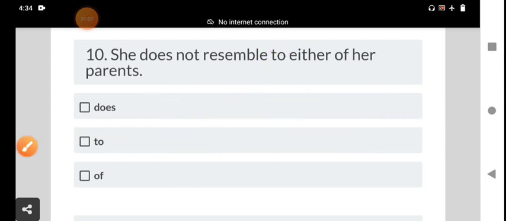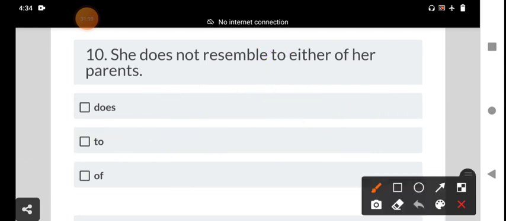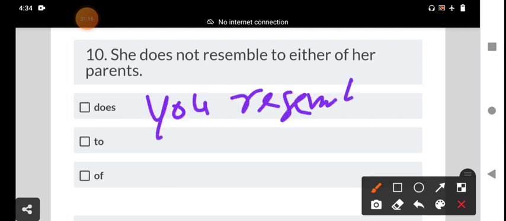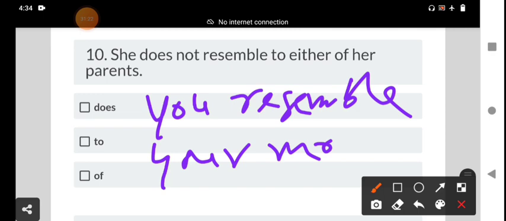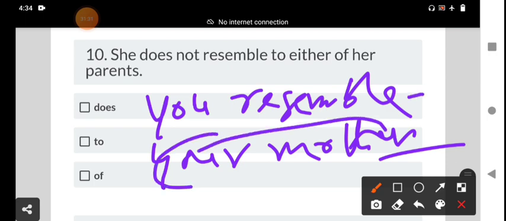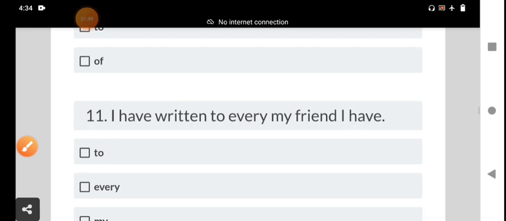For example, one more example I will give you. You resemble your mother. There is no preposition between the noun phrase and resemble. This is the verb. It means to be similar to your mother in appearance. That is the right sentence, the 10th one. And we go to the 11th one, my dear students.